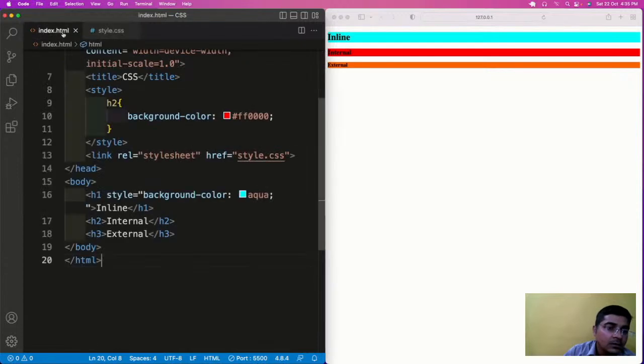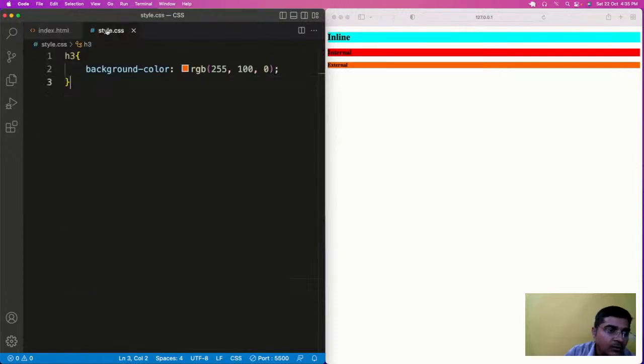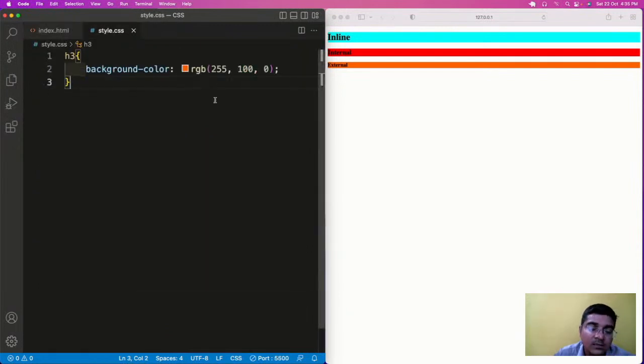Now, if you have noticed, I have added only background color here in all three ways, but every method has a different way of specifying color. Here I have simply typed the name of the color, which is aqua, and the color has been added. In the second method, I have used the hexadecimal method. In the third, I have used RGB. So what are those things? These are the ways in which you can add colors.